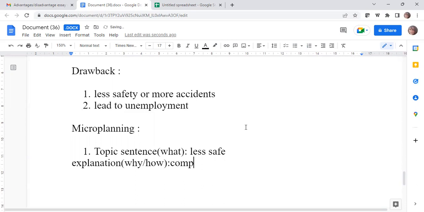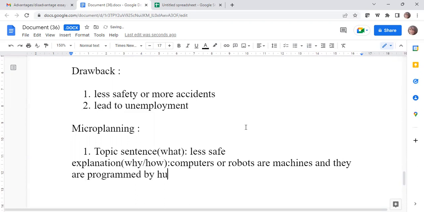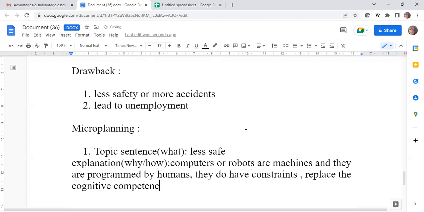Right. So you can say that computers or robots are machines, and they are programmed by humans only, right? Yes. So, I mean, they do have some constraints. And so they cannot replace the cognitive competence of a human driver.